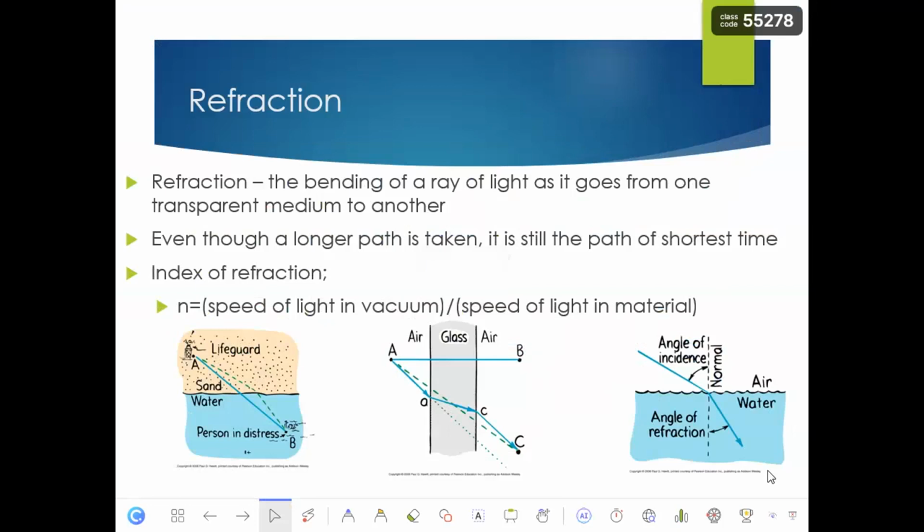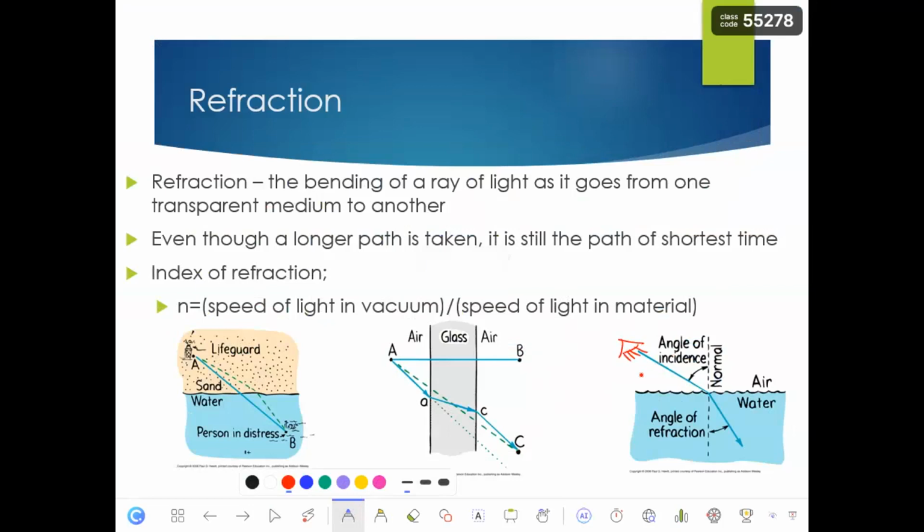For instance, in this example, right now we have a light source. Let's say this is a light source, okay? And the light is in the air. The velocity of visible light in the air is almost equal to the velocity of light in a vacuum. It is 3 times 10 to the power of 8 meters per second.